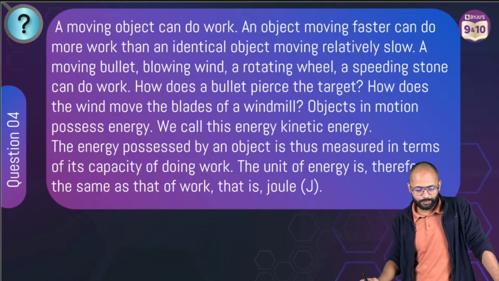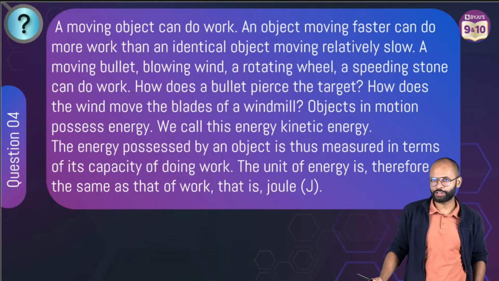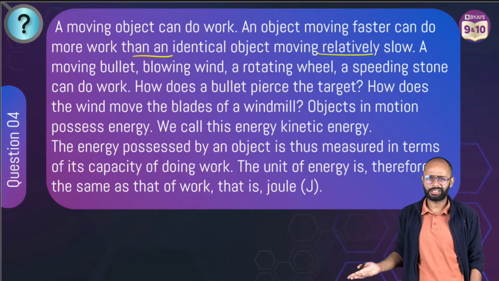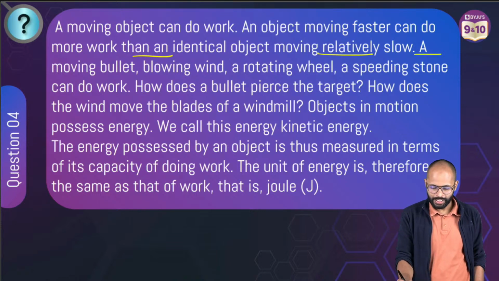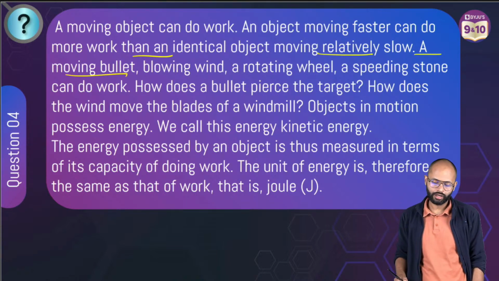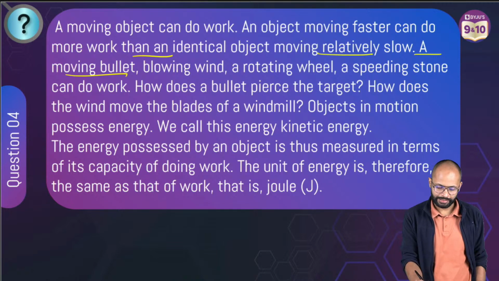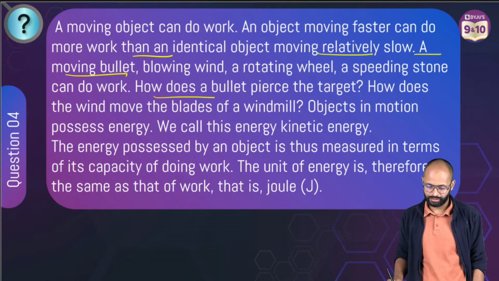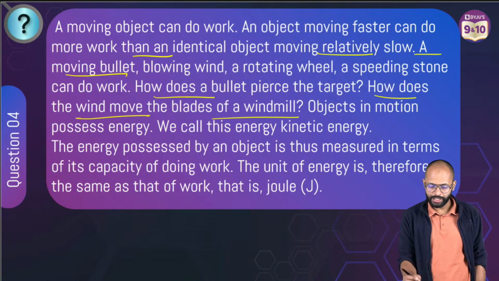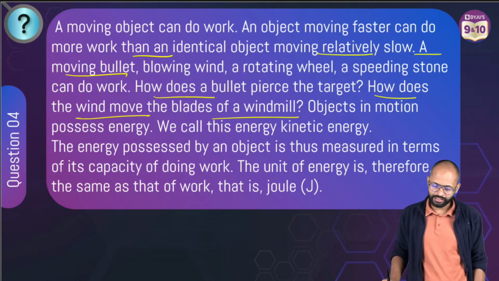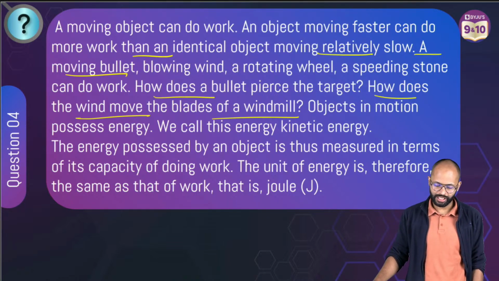Come on. A moving object can do work. An object moving faster can do more work than an identical object moving relatively slow. Sir, that's true. Correct? Yes. A moving bullet, blowing wind, a rotating wheel, a speeding stone can do work. Everything which is moving can do work. Don't worry, don't be confused. Relax. How does a bullet pierce the target? How does the wind move the blades of a windmill? Objects in motion possess energy. We call this energy kinetic energy. The energy possessed by an object is thus measured in terms of its capacity of doing work. The unit of energy is therefore the same as that of work, that is joule.